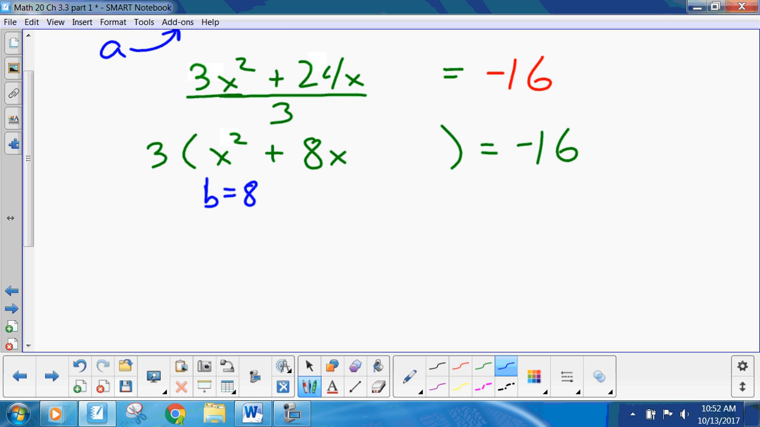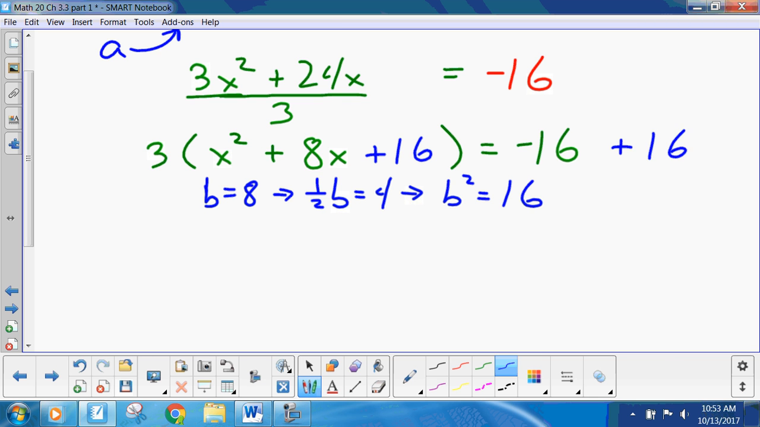b equals 8. 1/2 b equals 4. And b squared equals 16. So far, so good? Now, so we add 16 to both sides. Now you're going, okay, hang on a sec. I want you to take a look at this and make certain you got it. x squared plus 8x plus 16. So we're adding 16 to the left side.